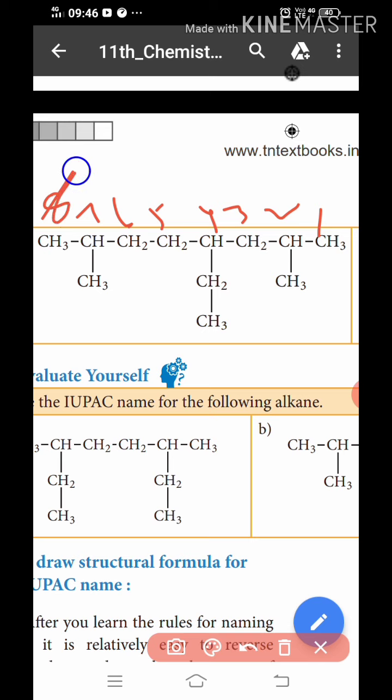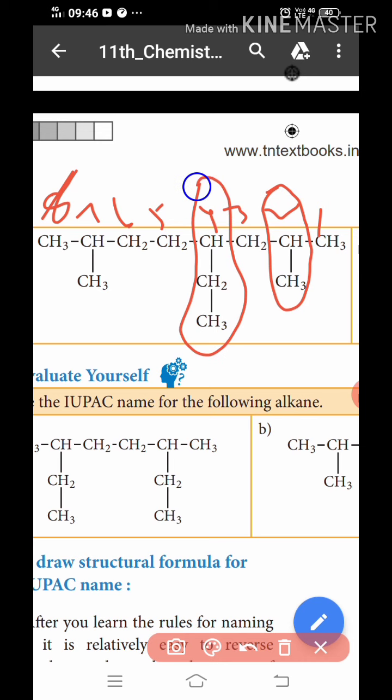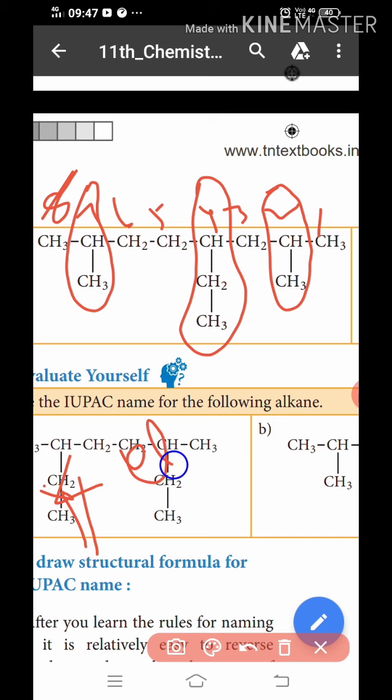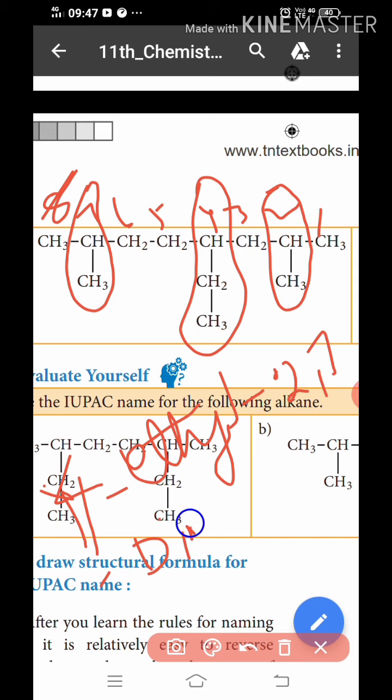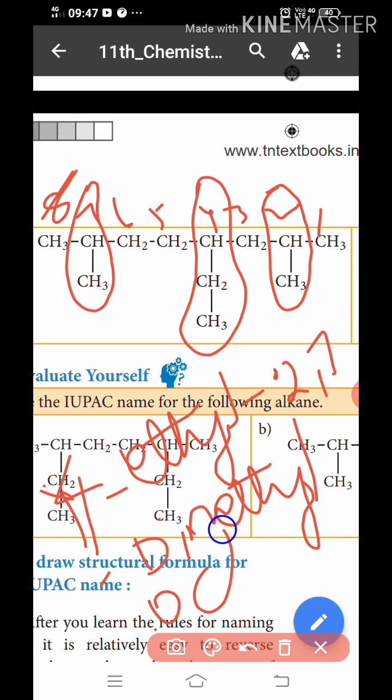Okay, the presence of a methyl group at the second place, an ethyl group at the fourth place, and a methyl group at the seventh place. Okay, this IUPAC name is 4-ethyl 2,7-dimethyl octane.